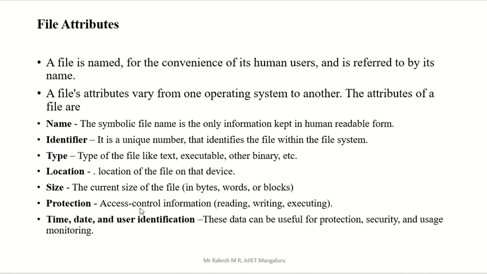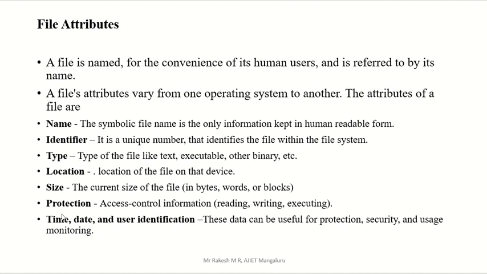Protection means access control. In order to control your access by other person, access control is there. So reading, writing, executing, like this we are going to protect that file. So protection information is also called file attribute. Another, time, date, and user identification. That means data can be useful for more protection, security, and usage monitoring. These data are very much required.